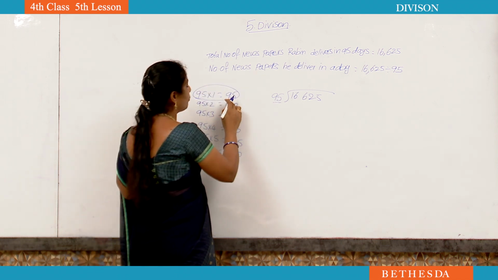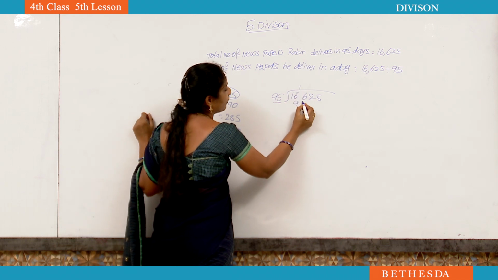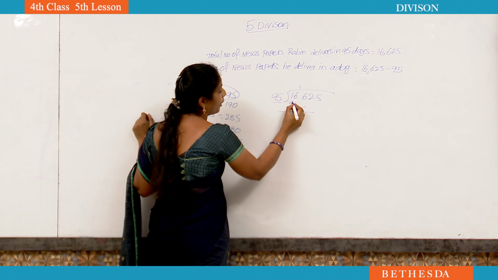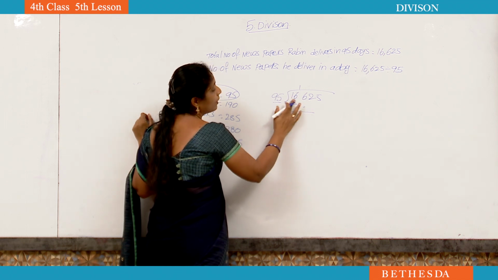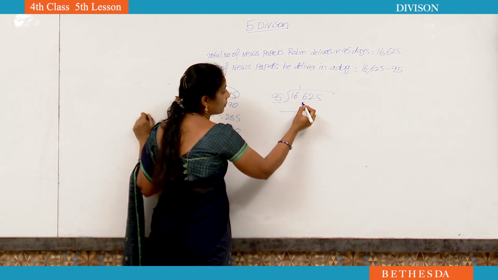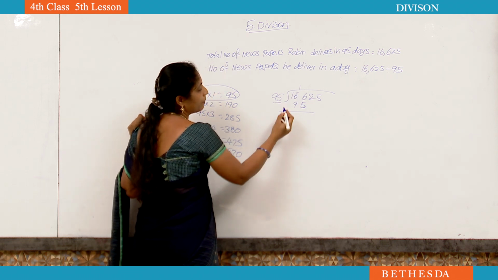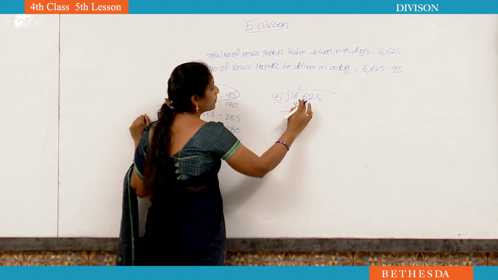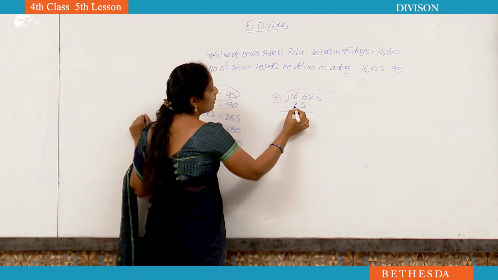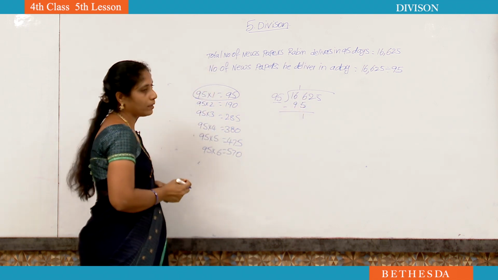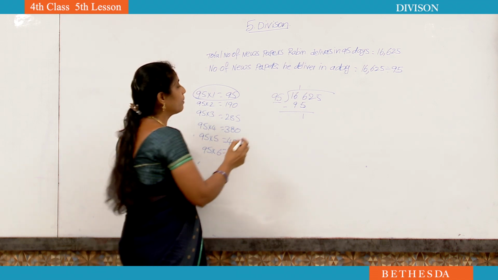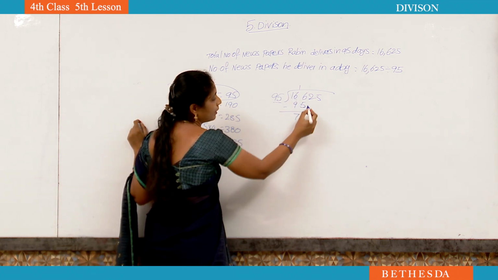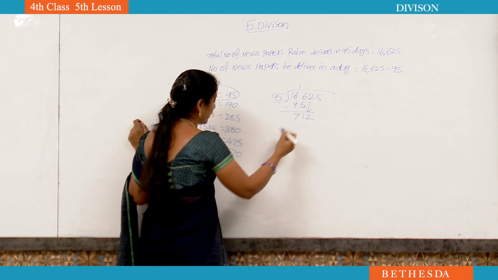The nearest number below is 95. Do subtraction. You should not write 95 under the 16. Why? Because one's place goes under one's place, ten's place under ten's place. Under 166 you have to write 95. 6 minus 5, 1. 6 minus 9, we have to take borrow. Now 16 minus 9, 7. 71. Now we have to take the next number: 712.